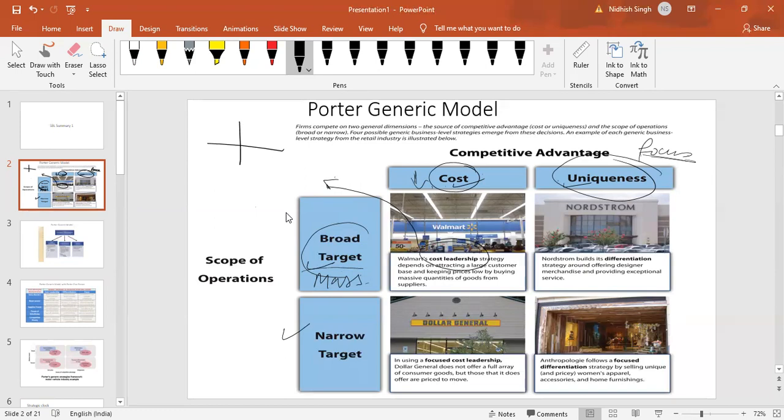So now you see, when the mass market is served, they still follow uniqueness, in which case for each group 1, 2, and 3, they have to have a unique strategy to pursue, because ultimately they are still serving the broad target. They are not focusing. They are serving a broad target with uniquely customized service and product for each of the segments. That is uniqueness and broad target. So differentiation strategy.